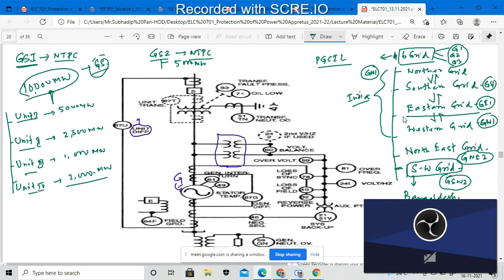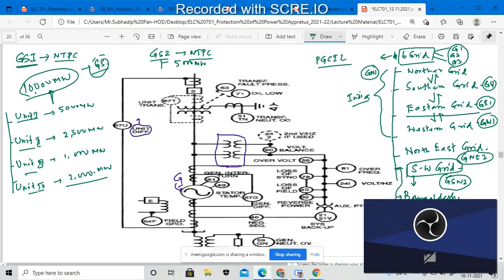Normally we are not connecting with Pakistan right now. Sri Lanka also. So this grid is mainly operated for the transmission of power to the different countries associated with India.